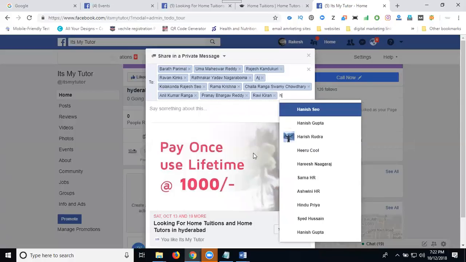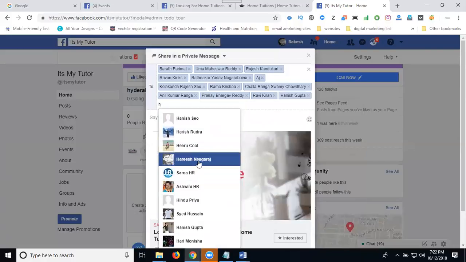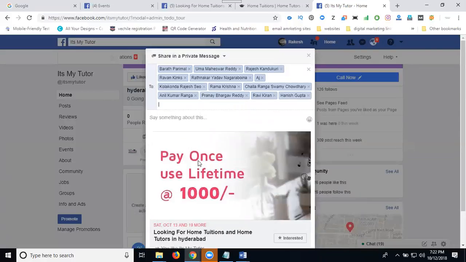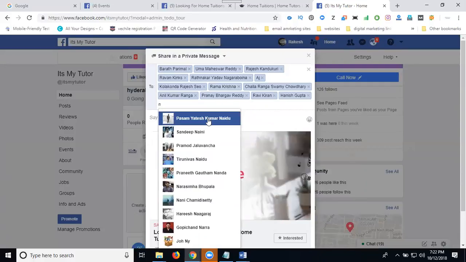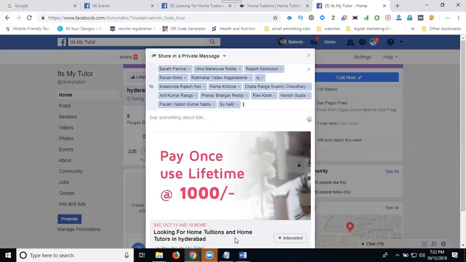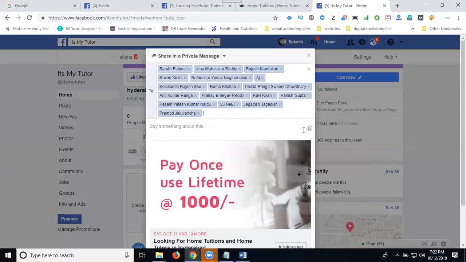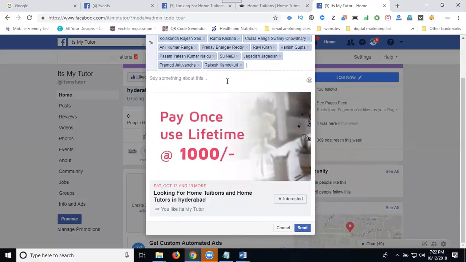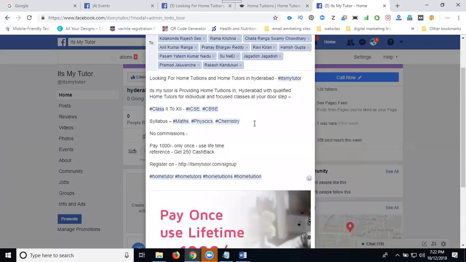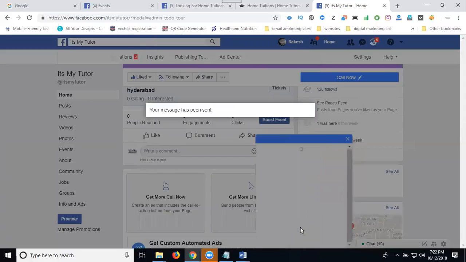Searching for multiple people. So which is useful, we can select that person. Okay. After that, send your message. Click send. They get the message as a private chat, each person.